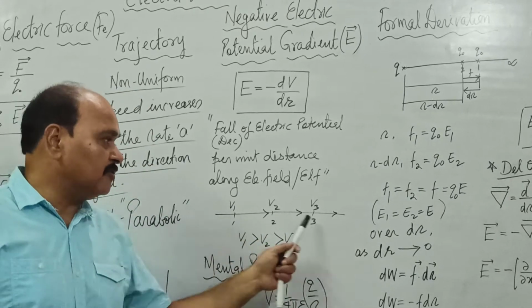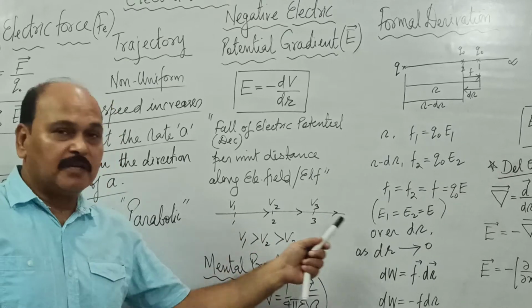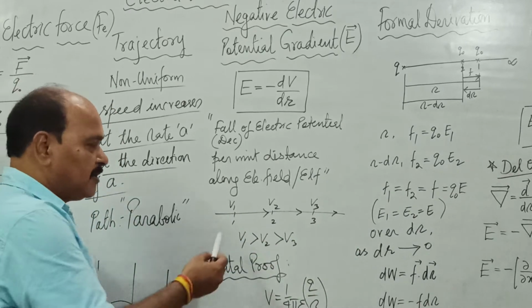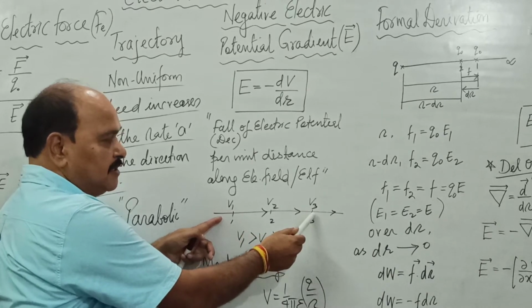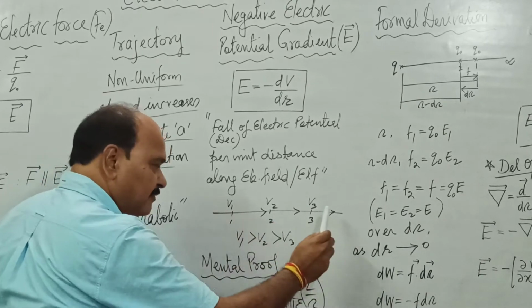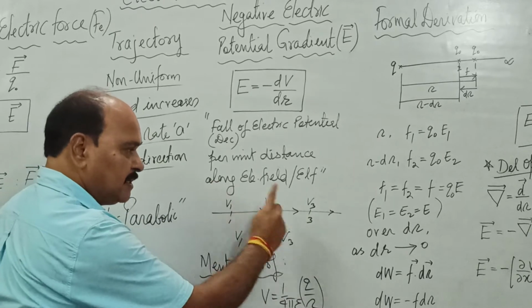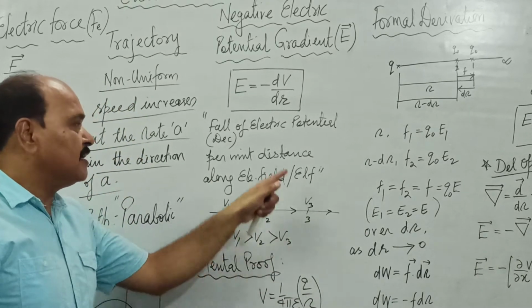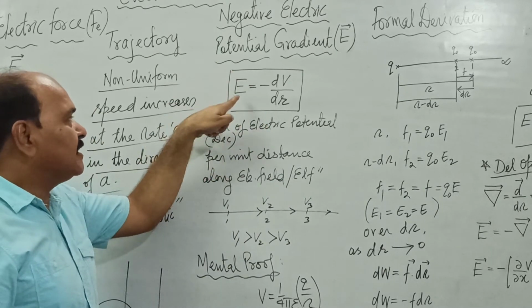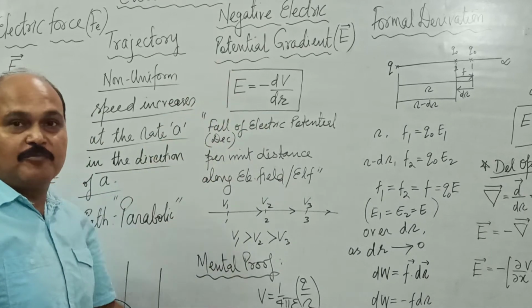If this is the electric line of force, or the direction of electric field, here the potential is V1, here the electric potential is V2, here it is V3. So as we move along the ELF, the electric potential decreases continuously, and this decrease per unit distance is what is called electric field intensity or negative potential gradient.